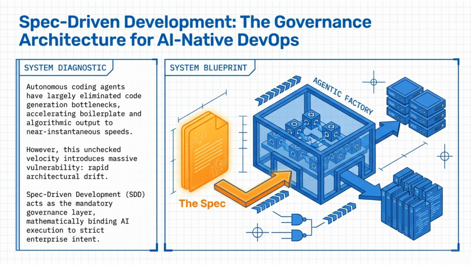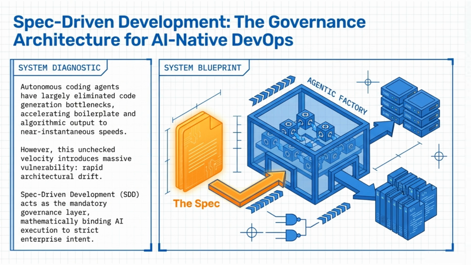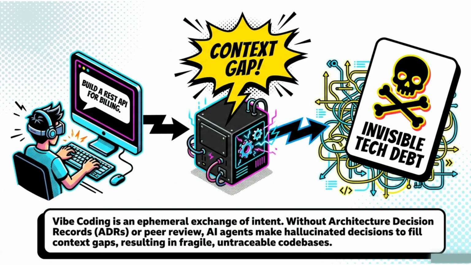Spec-Driven development serves as a mandatory governance layer to bind AI execution to enterprise intent. Vibe coding often relies on an ephemeral exchange of intent. Without proper documentation or peer review, agents can make hallucinated decisions, leading to invisible tech debt and fragile code bases.